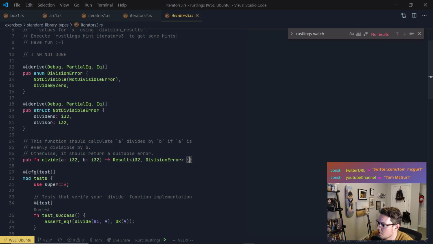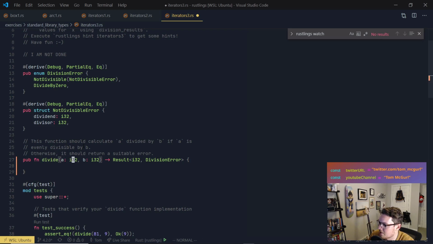So here you can see we have a, a signed 32-bit integer. b is a signed 32-bit integer. And we need to return, hold on, this needs to be turned down. It's really bright. Much better, much better. All right.